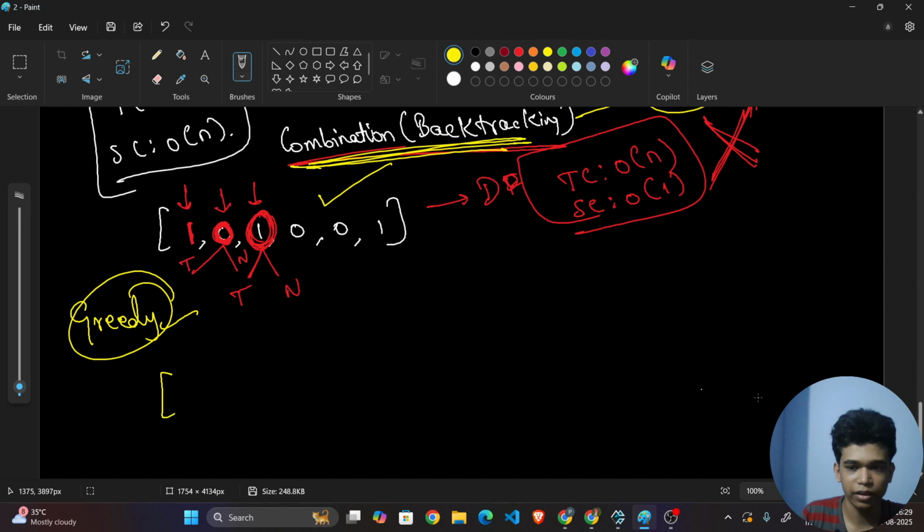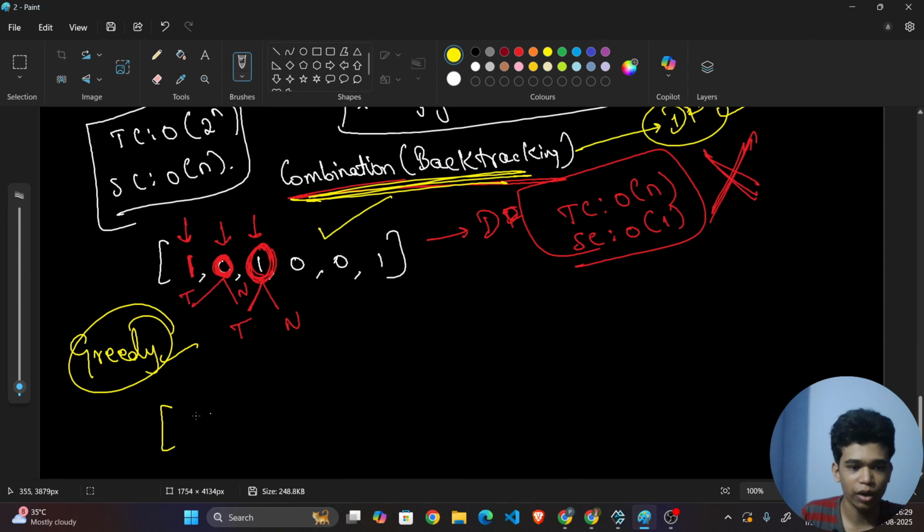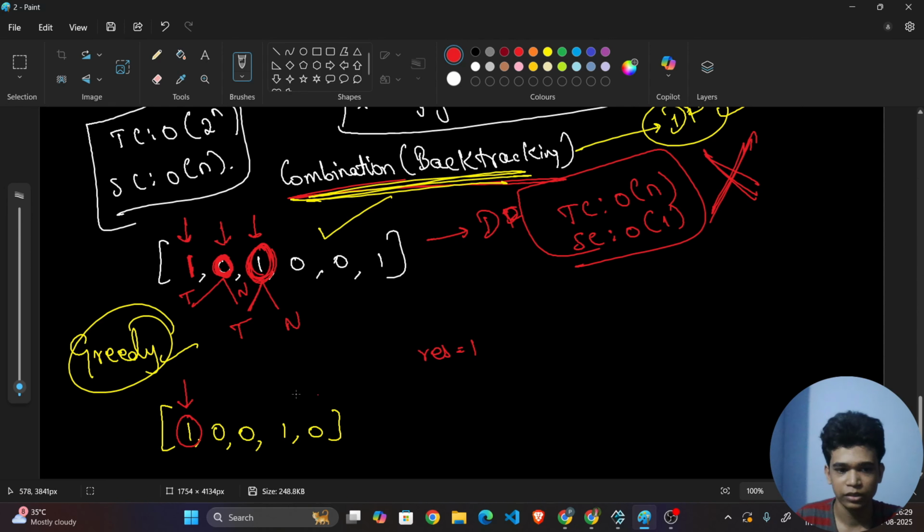So let me take the example. What is the example? It is 1 0 0 and then 1 0, 1 0 0 and 1 0. Okay. Now I am initially standing here. It is what? It is 1, right? It is the first element. We don't have any previous elements, right? So my resultant will be as of now 1. Okay. Now I will be going here.